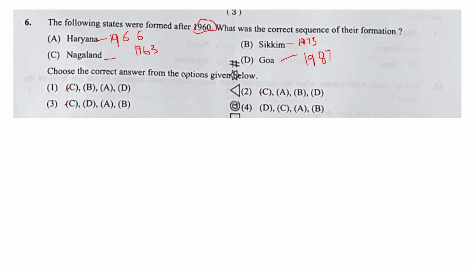Then second is option A, that is Haryana, 1966. So where can you find option A? Over here you can find option A. So the second option is the correct answer, because it does not totally match option 1 and option 3. So we get the answer in number 2. And next is Sikkim, formed in 1975, and then Goa in 1987. This question is given on the chronology of when the states of India were formed.